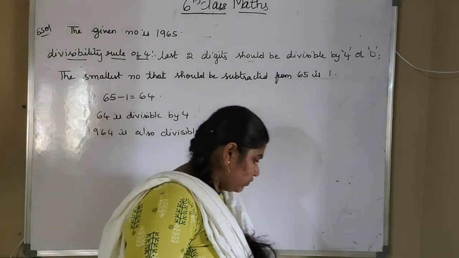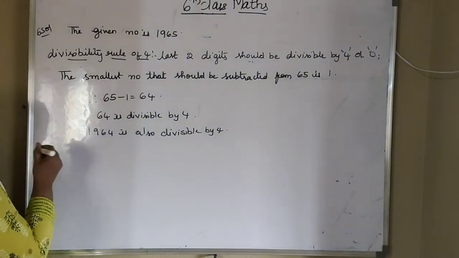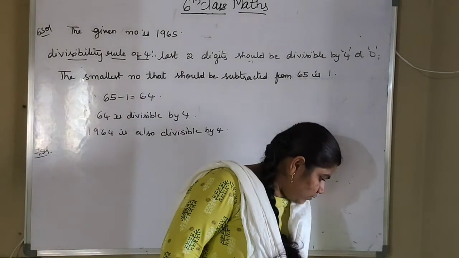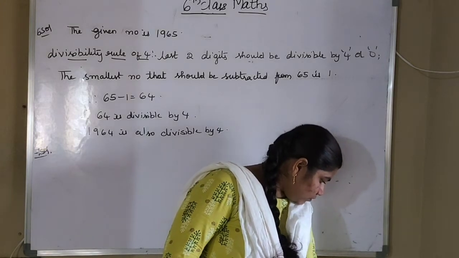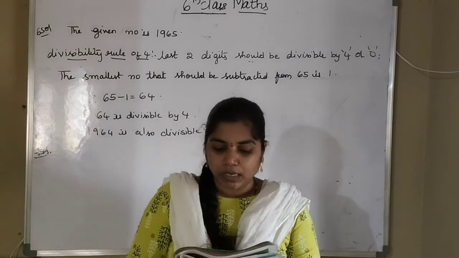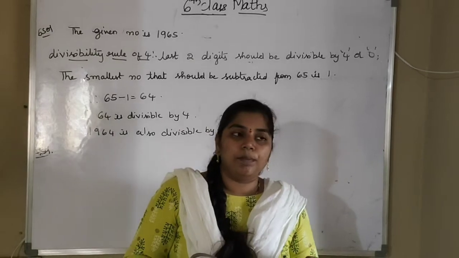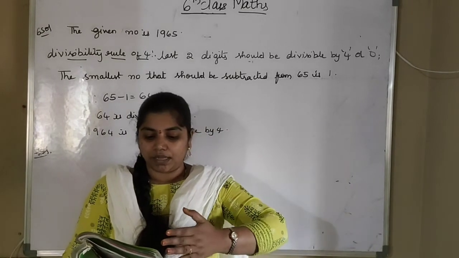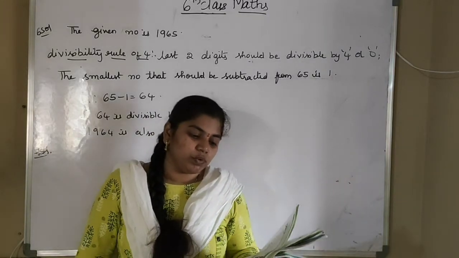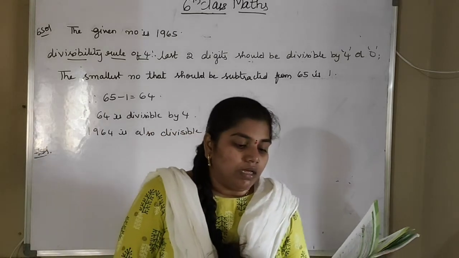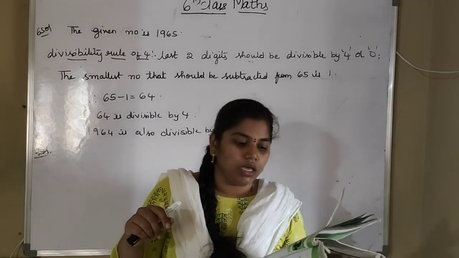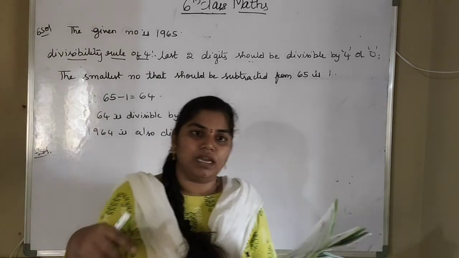Okay, next is the 7th one we will see. So what is the 7th one? Write all the possible numbers between 1000 and 1100 that are divisible by 11. The numbers which are divisible by 11 between 1000 and 1100 we have to check. So between that we are having 99 numbers. Okay, so what are those numbers which are divisible by 11 we have to find out.